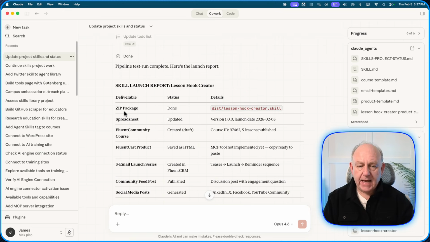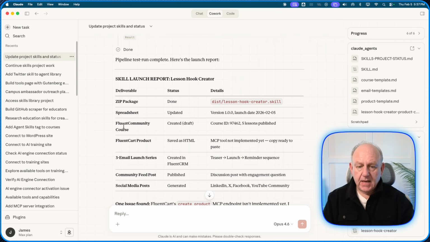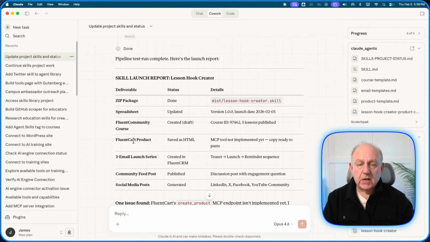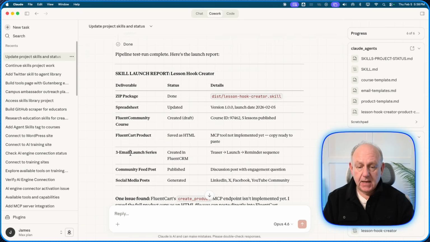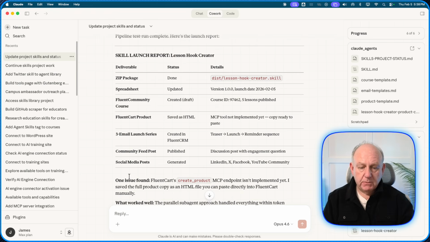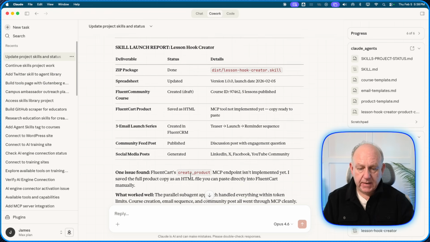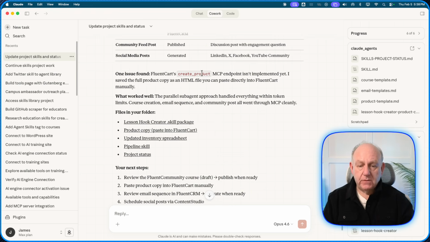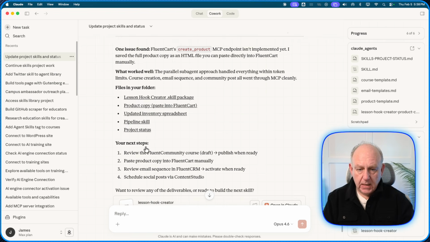I got the zip package. That's where it is. I got the spreadsheet updated. I got the community course that is there and published. I've got the Fluent Cart product that was supposed to be added saved as HTML. I've got 3 emails in a launch series that is there. I've got a community feed post, which is published, and I've got social media posts, which are generated. And it had one issue that was working well, and files in the folder.